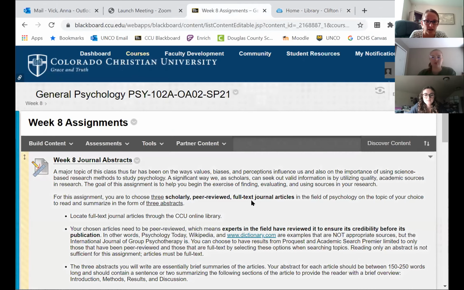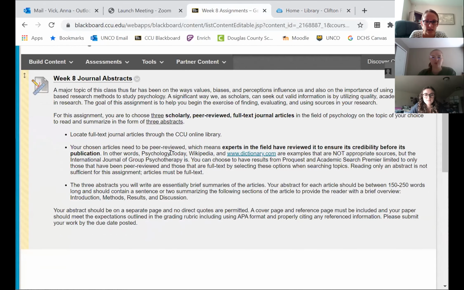The assignment tells me that I'm trying to find 3 articles, that they must be peer-reviewed, and then I'm going to be writing brief summaries of the articles. We want these to be research studies. So there's a lot of different articles out there, even in the CCU library, that you'll find. Things like a meta-analysis, where there are a bunch of different studies that are examined. Things like literature reviews, where they're just looking at certain articles, or even a book review, where they're talking about the content of a book that's been published. All of that is really interesting, but it's not what we're looking for in the assignment.